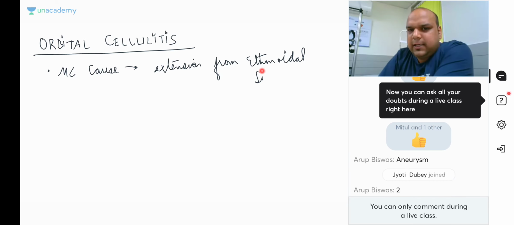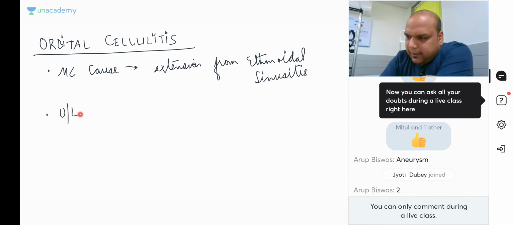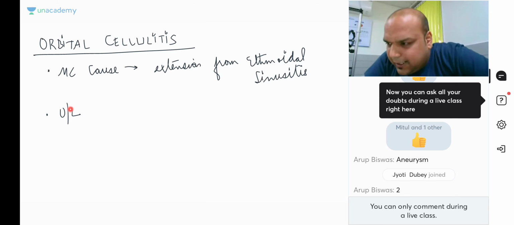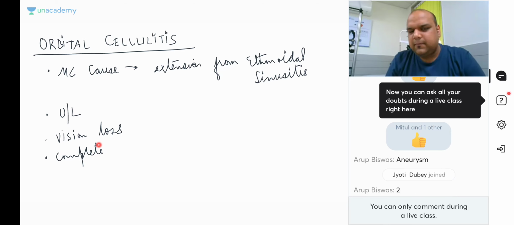So if you had ethmoidal sinusitis, the infection through the lamina papyracea or the medial bone came into my orbit. That is the most common cause, and it will involve all the contents of the orbit. It is usually found to be orbital cellulitis, unilateral, and the vision may be lost. Vision loss, plus because all the nerves are also present in the orbit, there will be complete ophthalmoplegia.